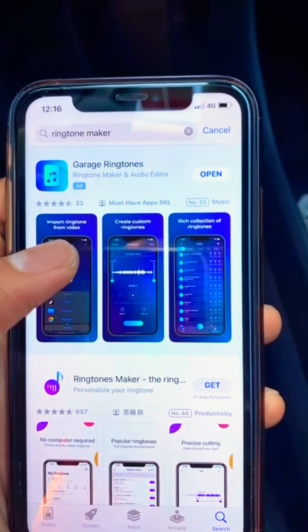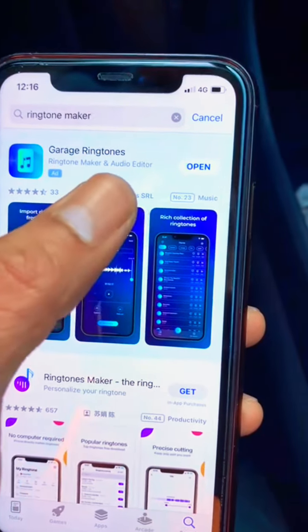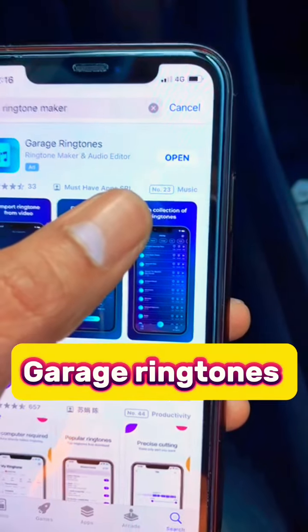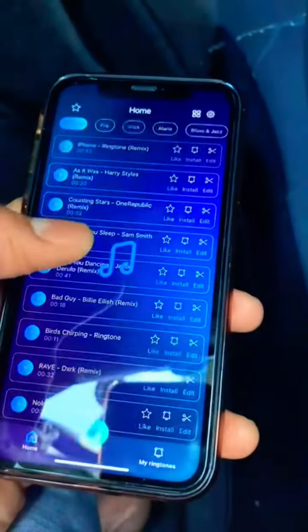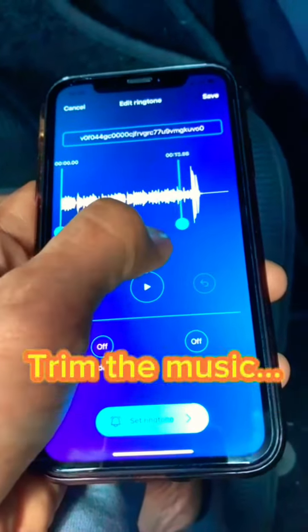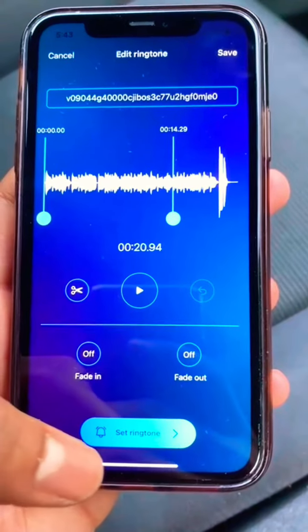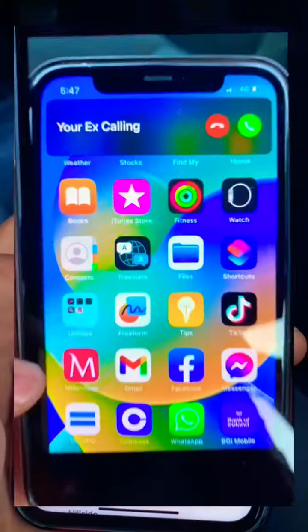Now go to App Store or Play Store and download the application called Garage Ringtone. Now open the application and hit the plus icon and select the video that you downloaded from TikTok. And the cool thing is that you can actually trim the video the way you want. Once you're happy, just save and install the ringtone. Now just enjoy your ringtone.